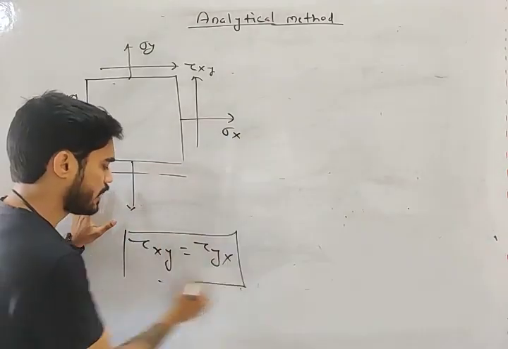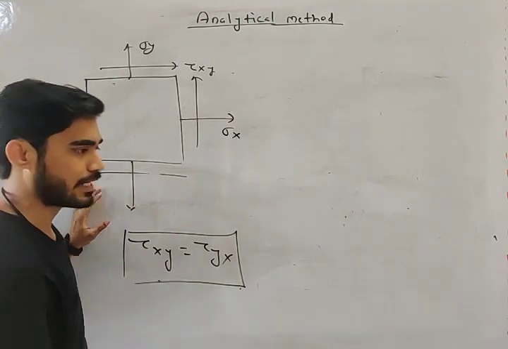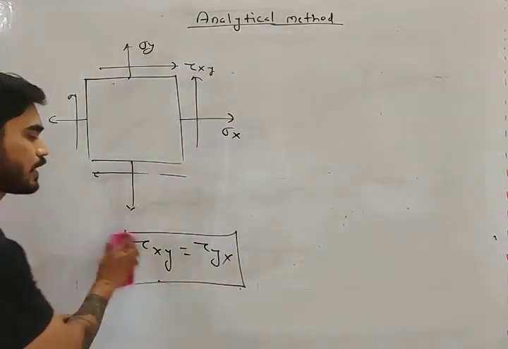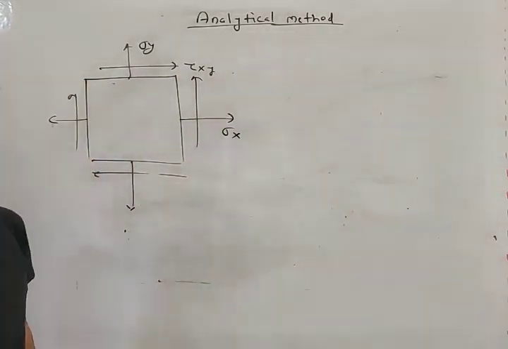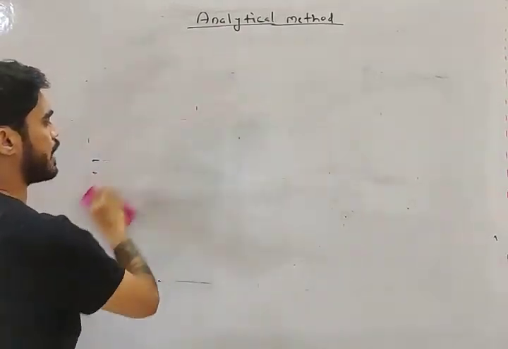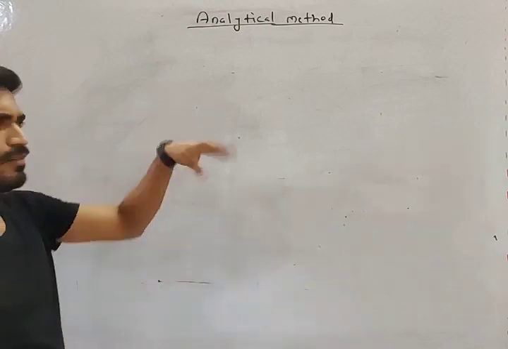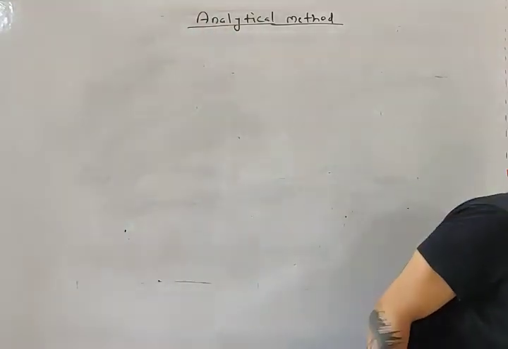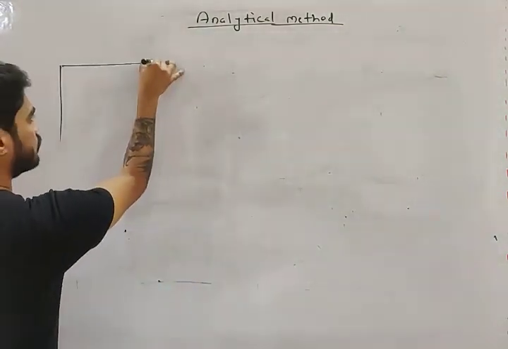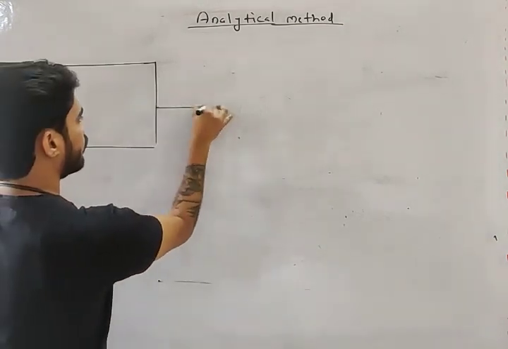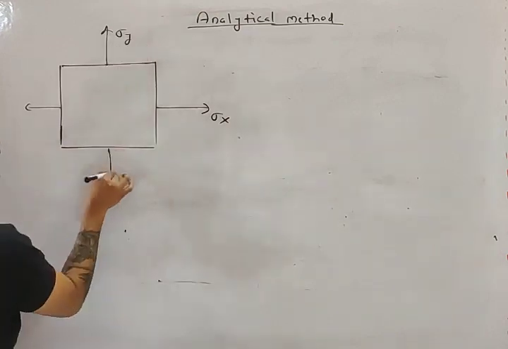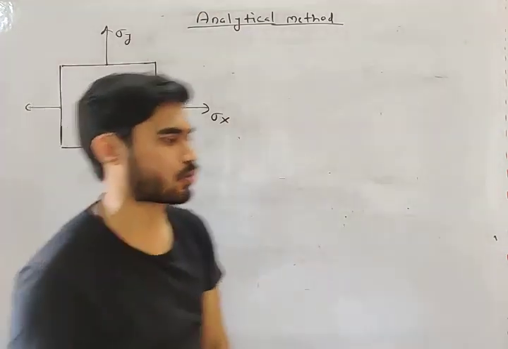There I have already explained tau xy and tau yx, why they are equal. This is known as complementary shear stress. So maximum we can have 4 stresses, but right now, in order to explain the method, I will only take sigma x and sigma y. Otherwise there will be too many stresses and you will get confused. So for understanding purposes, let's consider only sigma x and sigma y. Right now there is no tau xy, only sigma x and only sigma y.